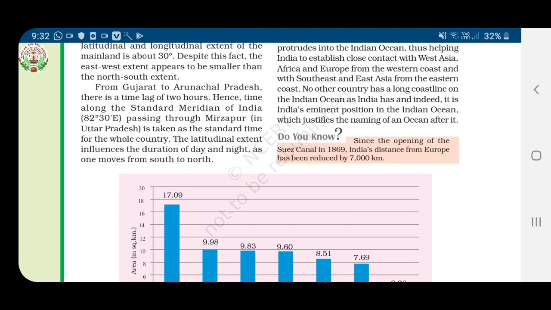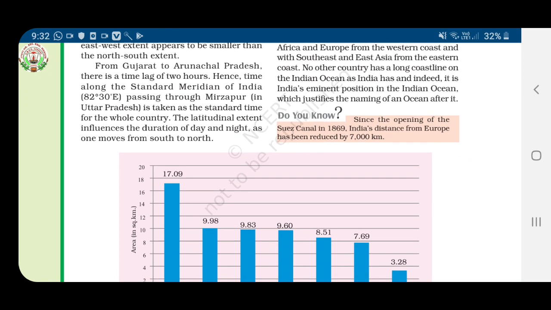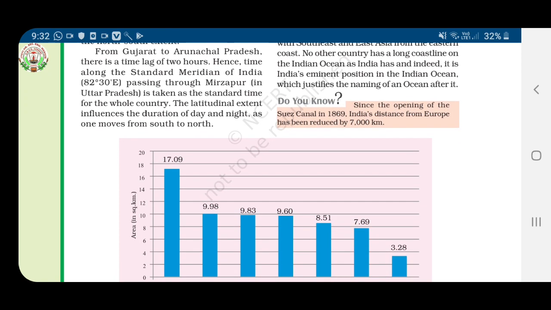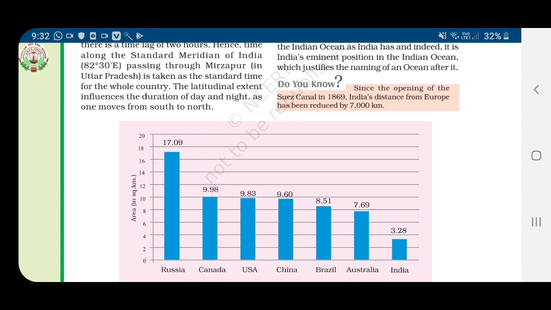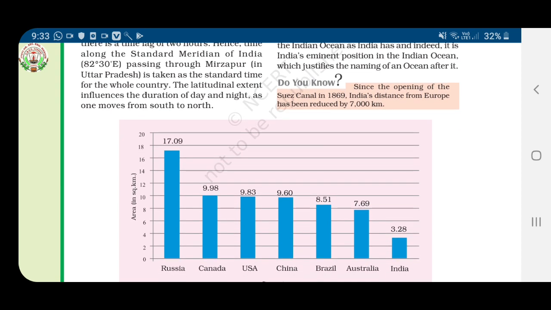From Gujarat to Arunachal Pradesh there is a time lag of 2 hours. Hence, time along the standard meridian of India, 82 degree 30 minute east, which passes through Mirzapur in Uttar Pradesh, is taken as the standard time for the whole country.